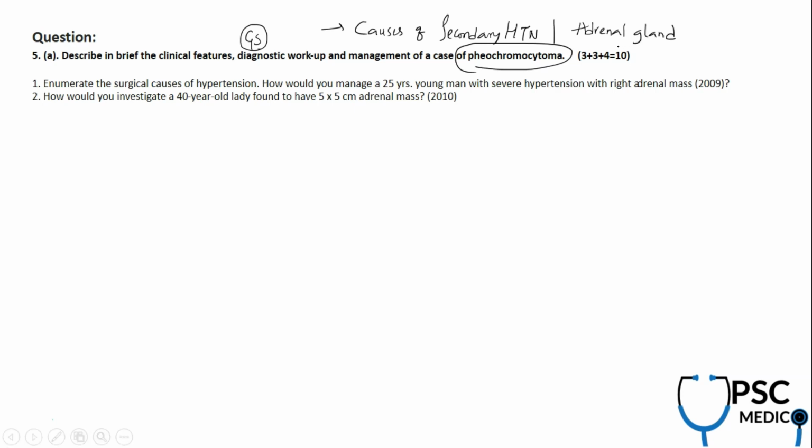Now, what is it? They're asking about the clinical features, they're asking about the diagnostic workup, and also the management aspects. Similar questions, not particularly pheochromocytoma, but an adrenal mass: how will you approach a case, was asked in 2010, and in 2009 they were asking to enumerate the different surgical causes of hypertension and also the management of severe hypertension with the right adrenal mass. This is again the pheochromocytoma part. So it's a repeat from 2009 and 2010.